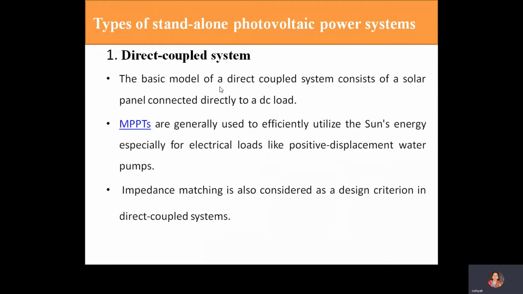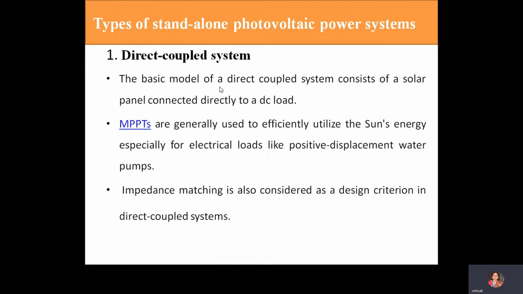What do you mean by MPPT here? Before going to the MPPT, note that there are no battery banks in this setup. Energy is not stored, and hence it is capable of powering common appliances, that is fans, pumps, etc. Next, MPPT is generally used to efficiently utilize the sun's energy, especially for electrical loads like positive displacement water pumps.